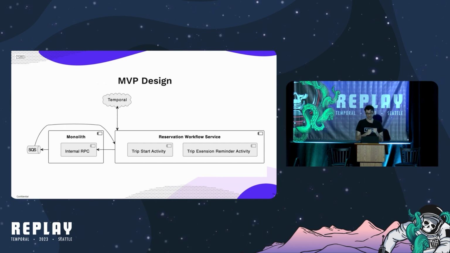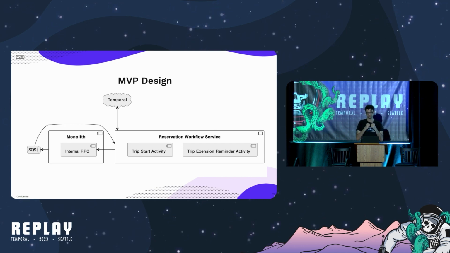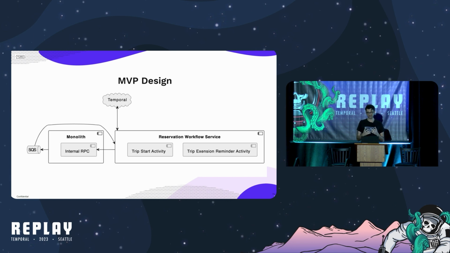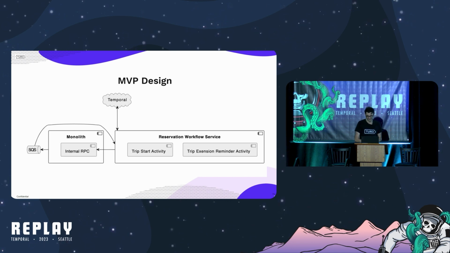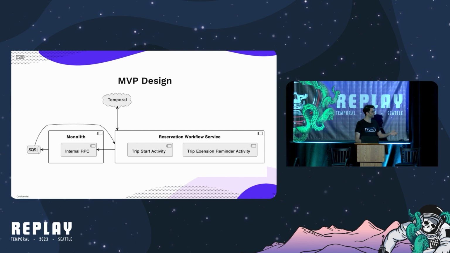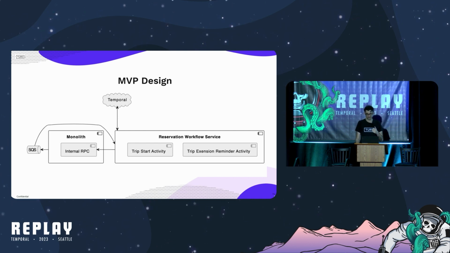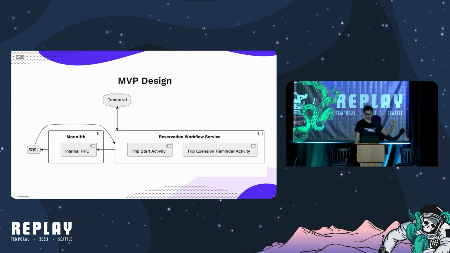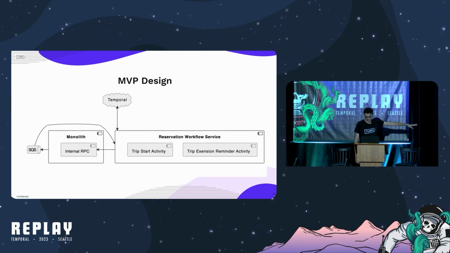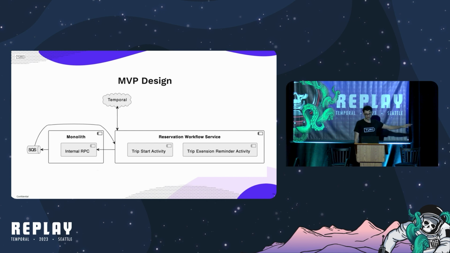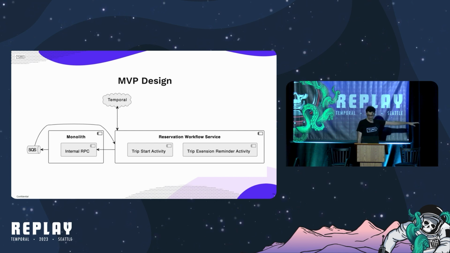Once we had figured out where our reservation workflows would live, it was time to put it all together in the form of a design. This is the design that we came up with to enable Turo's first reservation workflows. We created a reservation workflow microservice that would house all of the reservation-related workflows and workers.